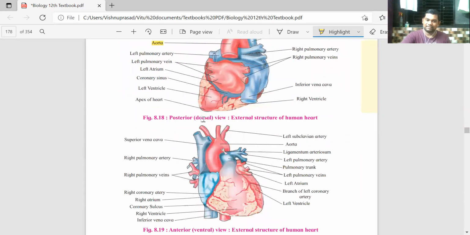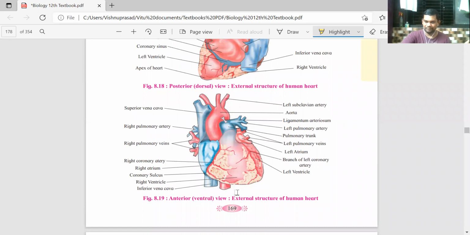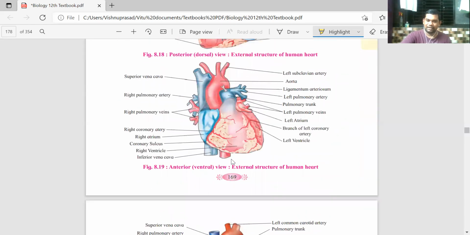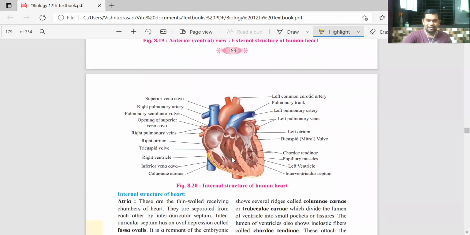All these parts that you saw can be clearly seen in both the diagrams. One of them is the posterior view, another one is the anterior view. Observe these diagrams carefully and try to understand the location of each part, and in which diagram you are able to see that clearly.